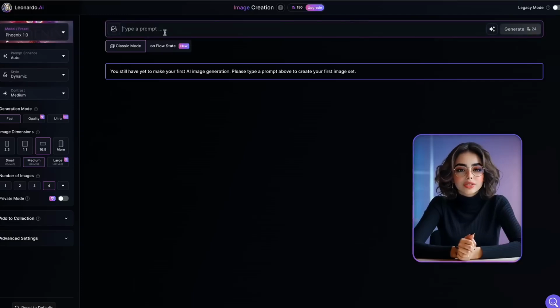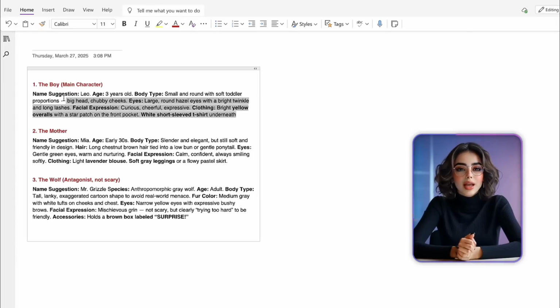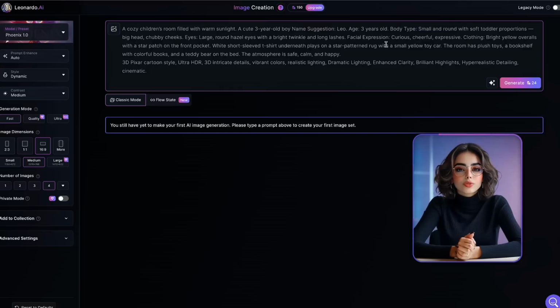Take a second to read through it. If it says something like "the boy," swap that out for your main character's detailed description. For me, that's the 3-year-old boy, and we already prepared a custom prompt just for him to keep things visually consistent. Once everything looks good, hit generate and let Leonardo do its thing.